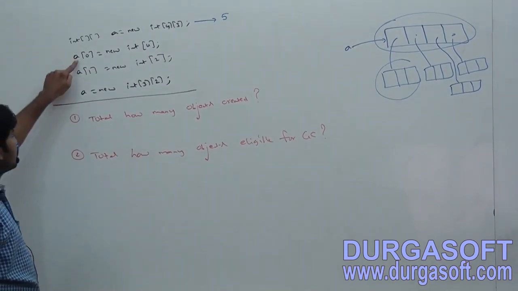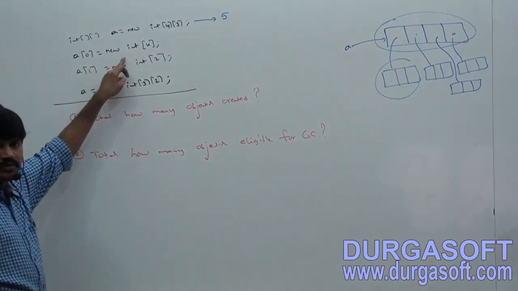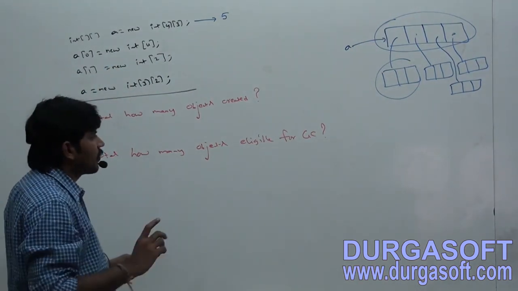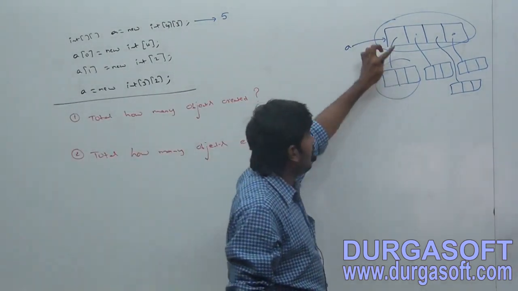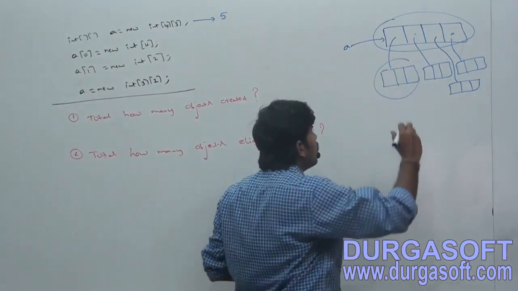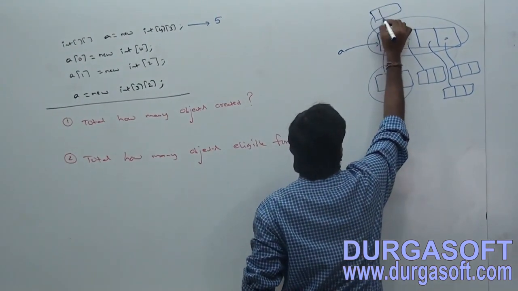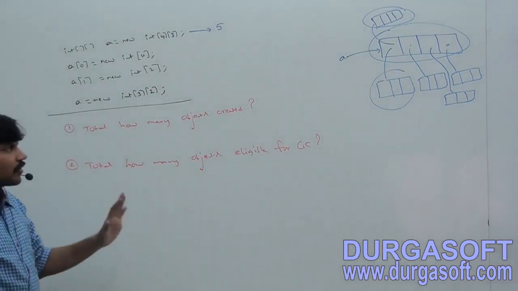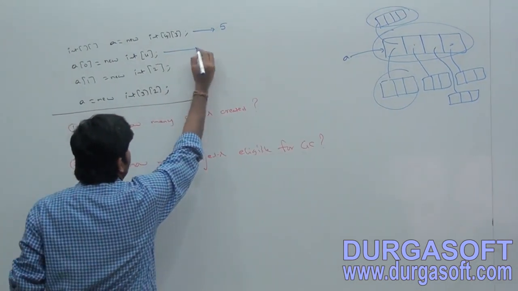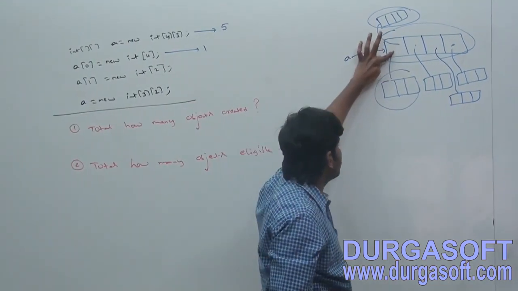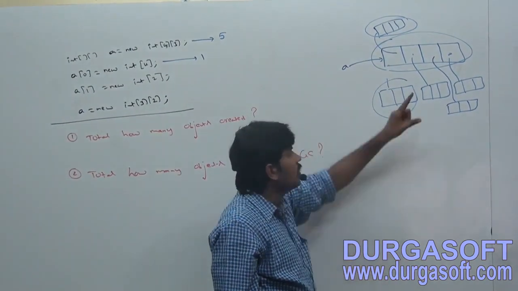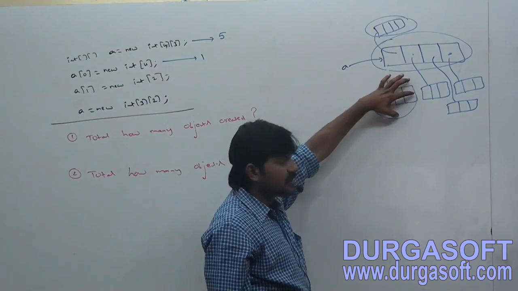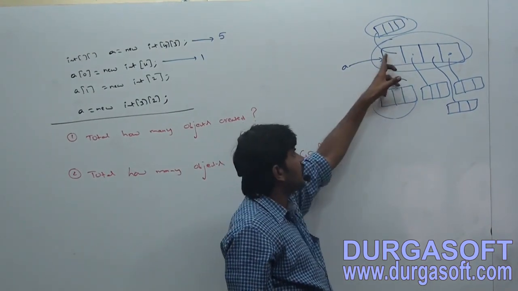Second one, A of 0 is equal to new int array of 4. Sir, A of 0 already points to this one. So now I am taking A of 0 is new int array of 4. Here one object got created. Now onwards it is a reassignment. A of 0 now onwards points to this one instead of this. We are not changing the size of the existing array, just replacing one array with another.